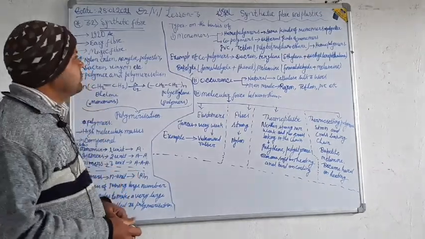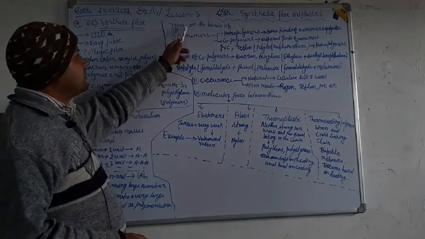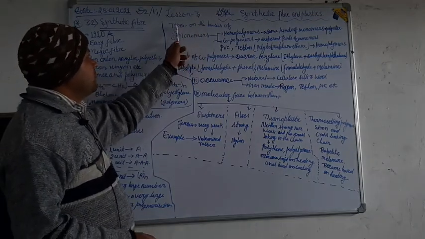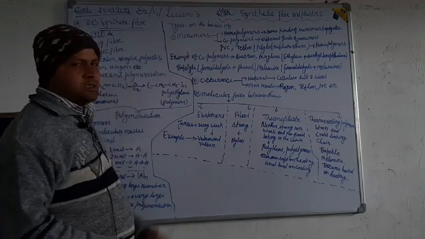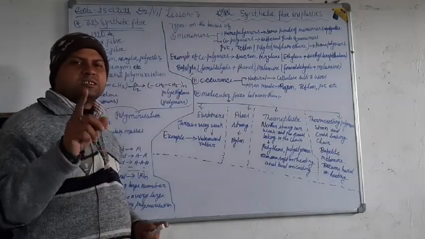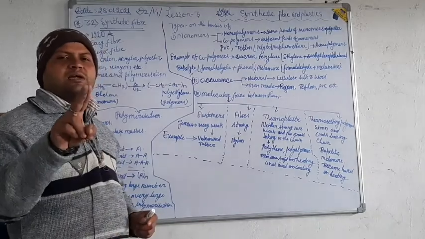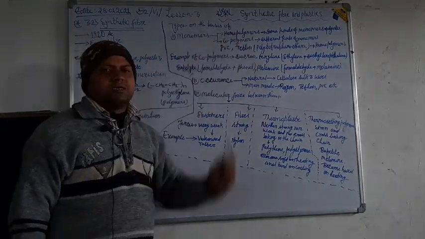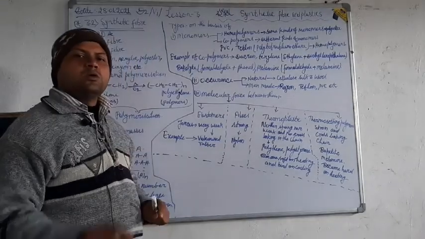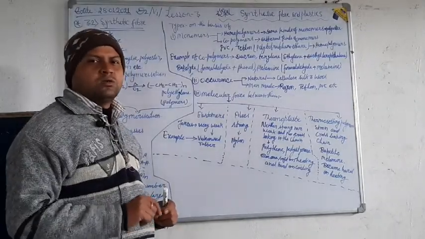So I have written here the types of polymers on the basis of monomers. On the basis of monomers there are two types of polymers: one is homopolymers and second is copolymers.